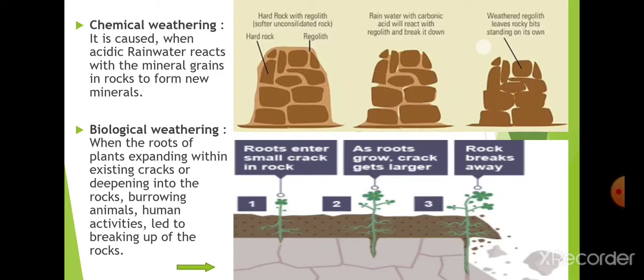Yes, humans are also responsible for biological weathering, like when we need different rocks, we use granite and other blasting material which helps us to break the rocks. Animals are also there, they make burrows in the rocks. So these activities are considered biological weathering. So there are three types of weathering we have read in this topic. First one is mechanical weathering or physical weathering, another one is chemical weathering, and the last one is biological weathering.